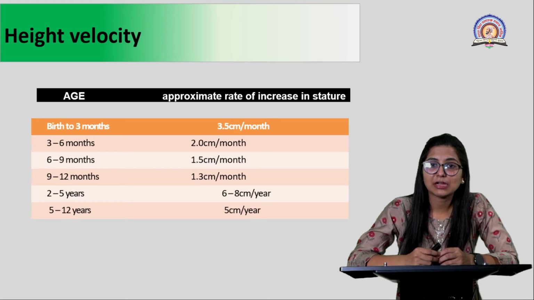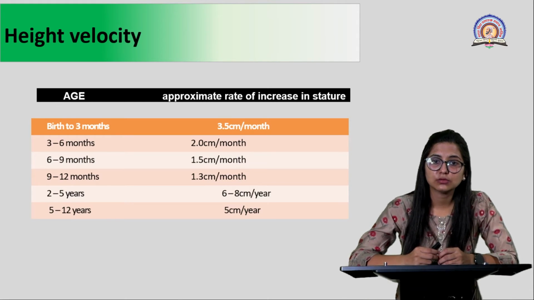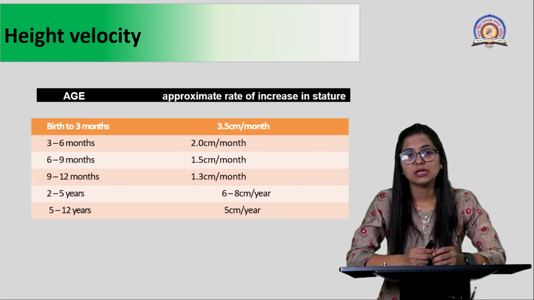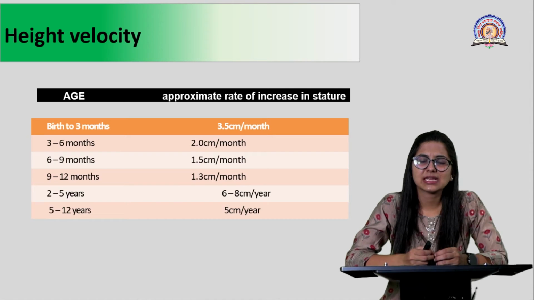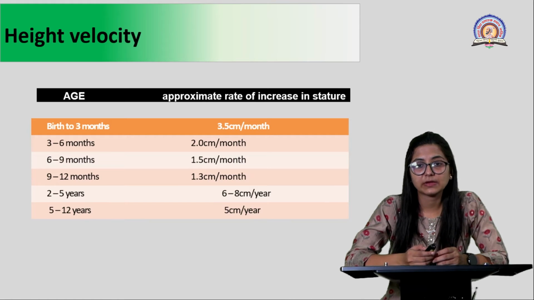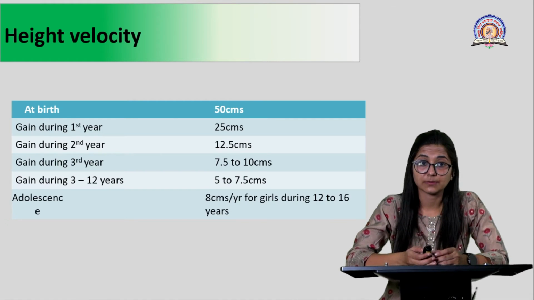So if you see, there is a gradual trend: from birth to the age of 1 year, the height increases initially very quickly and the growth is slightly less in the following months. But from 2 to 5 years, again, there is a very fast increase because the child is growing and development is proper. If you are providing proper food, then the height increase will be approximately 6 to 8 centimeters per year. And then from 5 to 12 years, it is approximately 5 centimeters per year.